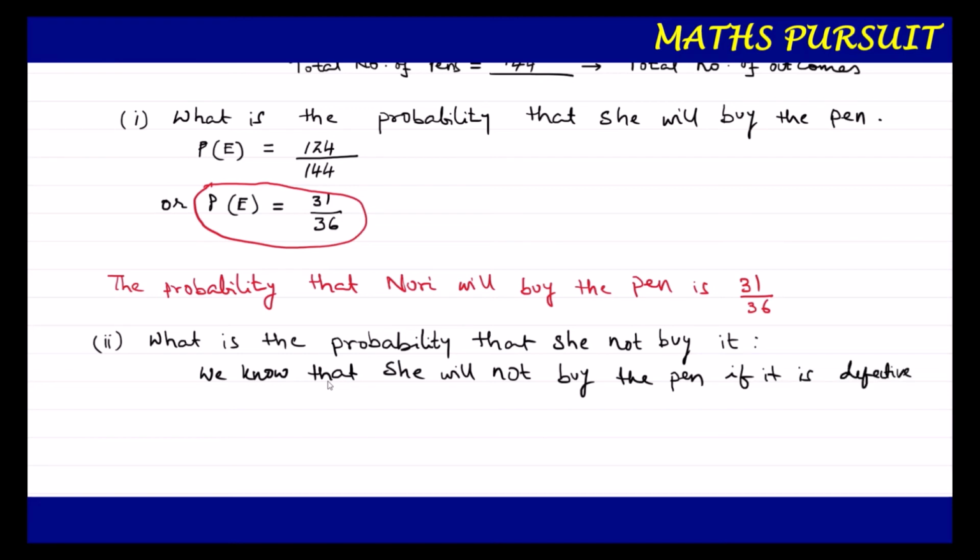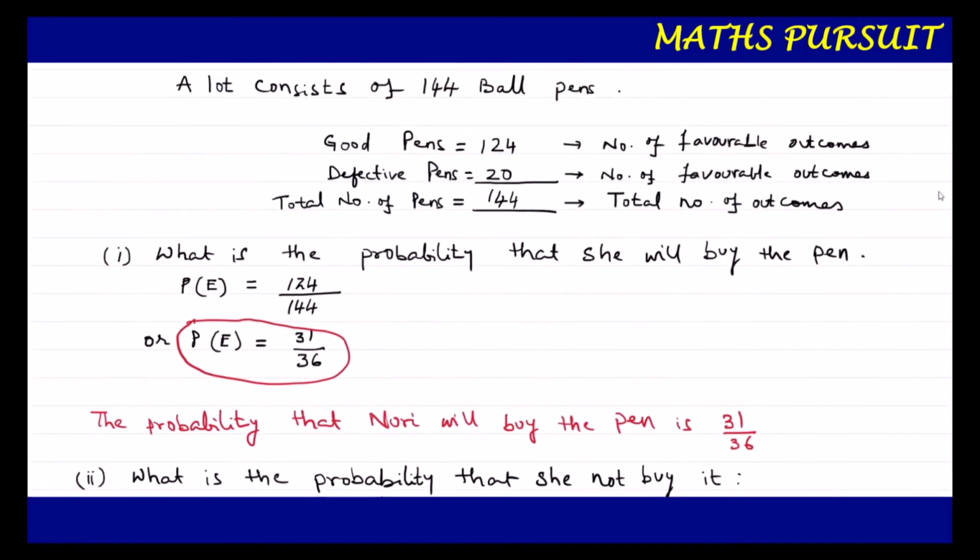Now knowing this part of the answer, we can find out the probability of the defective number of pens. If you look here, initially we found out the number of defective pens, and I told you that this is equal to 20, and I told you this is going to be the favorable outcomes. If required, we need to use this one.